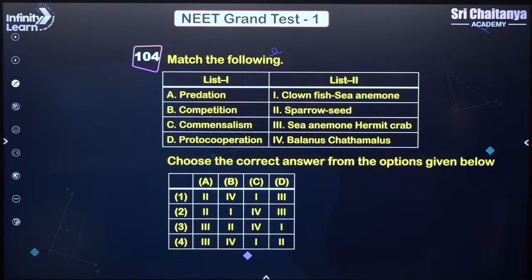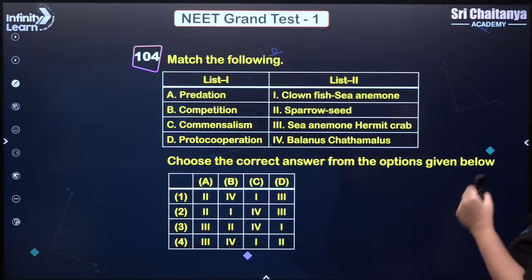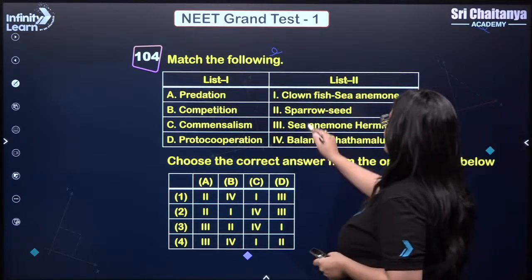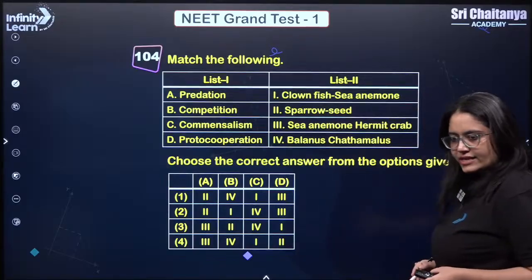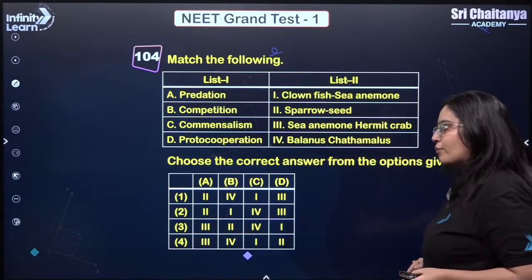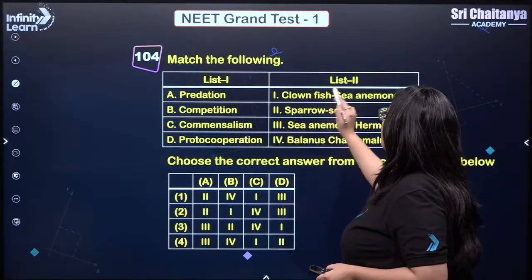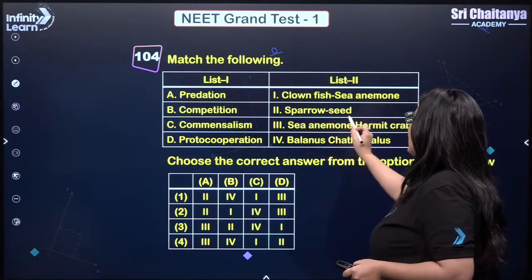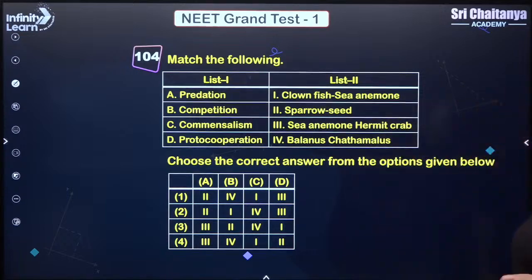Excellent. Next. Okay. So predation, competition, commensalism, protocooperation. Very simple. Predation: sparrow and seed. Predation ka example. Competition: Balanus and Chthamalus. Competition. Commensalism: clownfish and sea anemone. Protocooperation: sea anemone and hermit crab. So the correct answer is 1, my lovely kids.